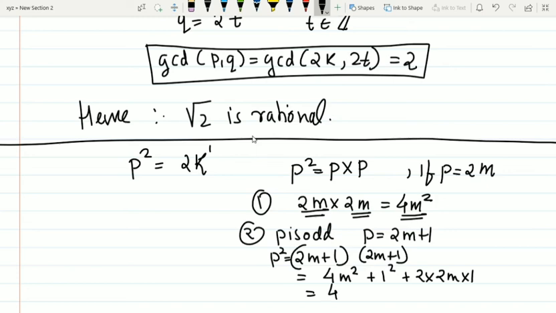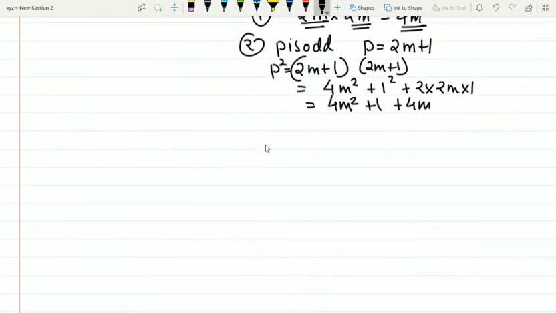So this is 4m square plus 1 plus 4m. Now here you can see that 4m square is an even number, 4m is also an even number, and 1 is an odd number. So an even number plus an odd number always gives you an odd number.